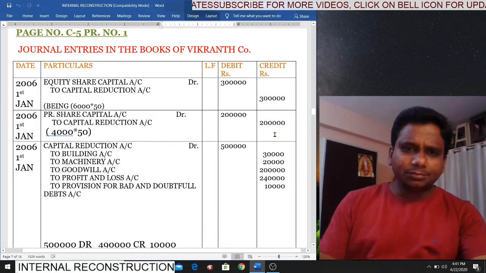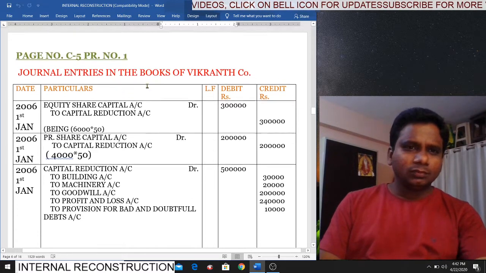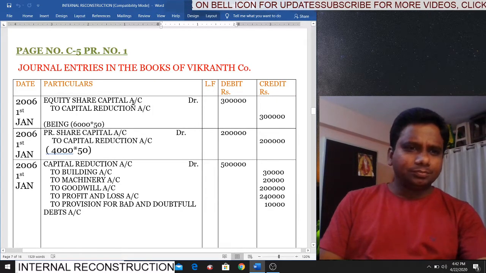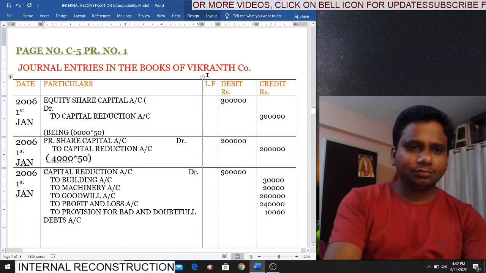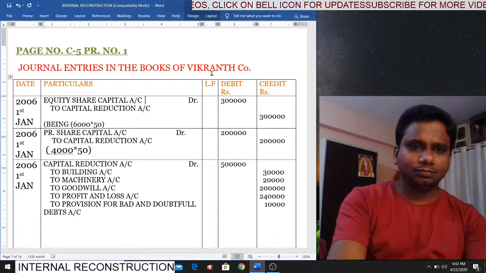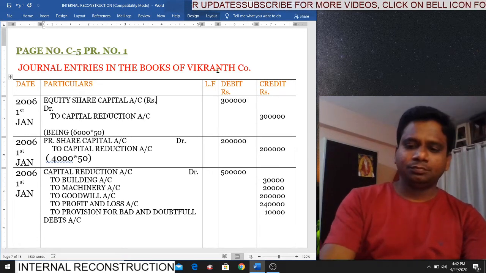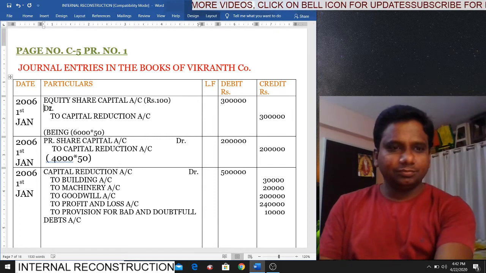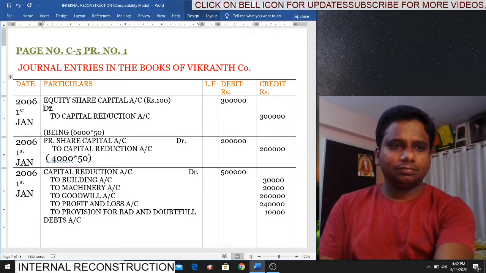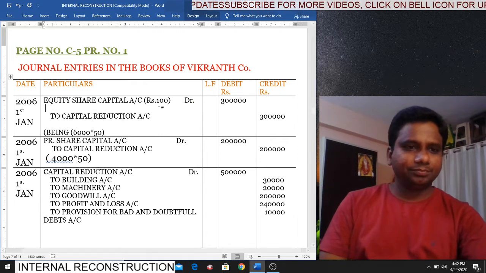A small correction in problem number 1. Please have a look. In this problem, the share capital: the old share price is 100. Yes, equity share. That we have reduced to 50.